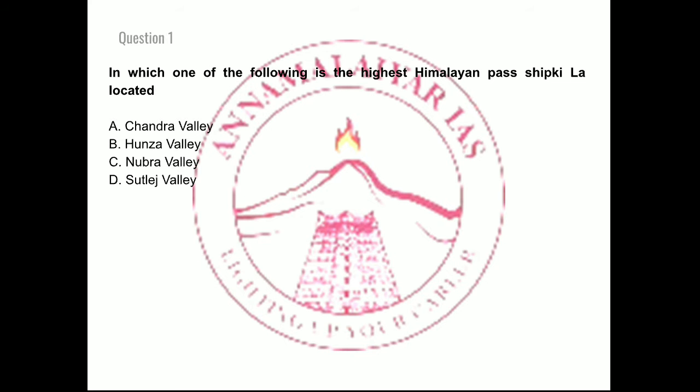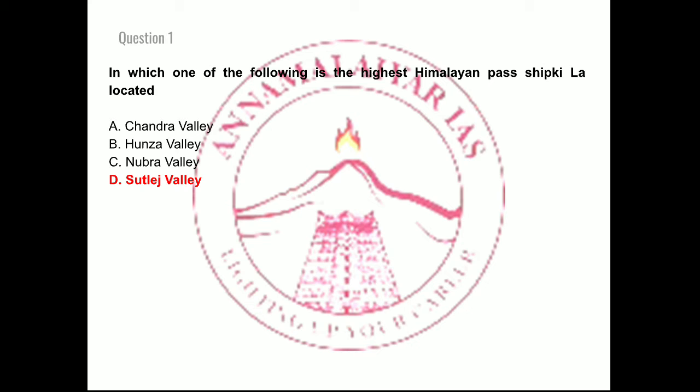The first question: in which one of the following is the highest Himalayan pass Shipkila located? The options are A, Chandra Valley, B, Hunza Valley, C, Nubra Valley, D, Sutlej Valley. With respect to this, the right answer is option D, that is Sutlej Valley.